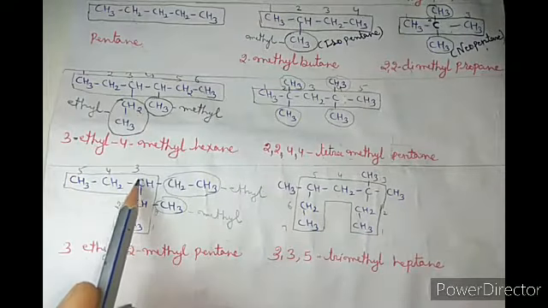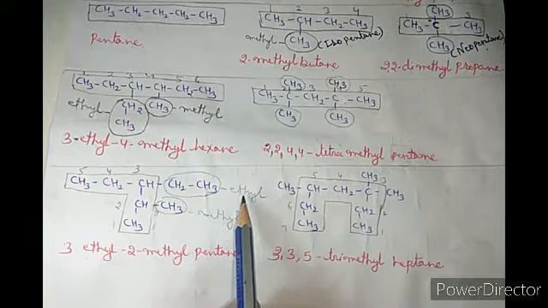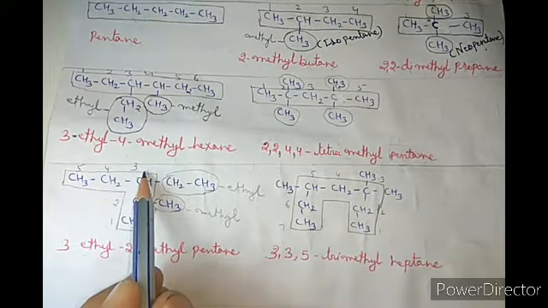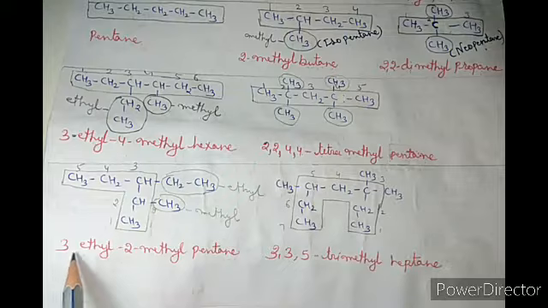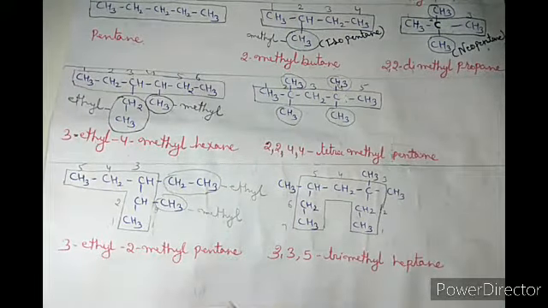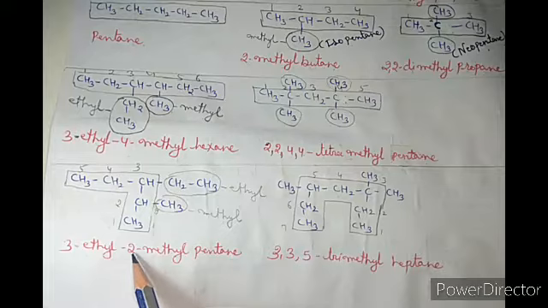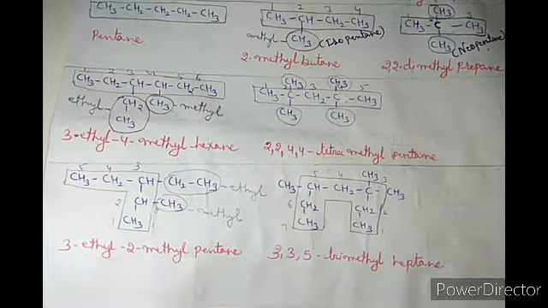So 1, 2, 3, 4, 5. Now write the name of the substituent. Ethyl is attached on the third carbon, so the name becomes 3-ethyl. Now write the second substituent name, methyl, which is attached on the second carbon, so the name becomes 2-methyl.